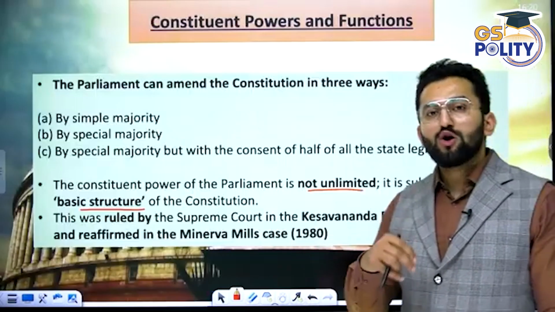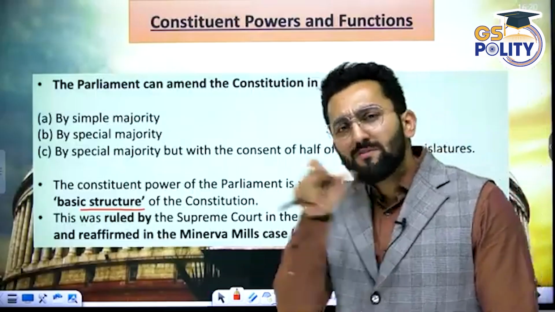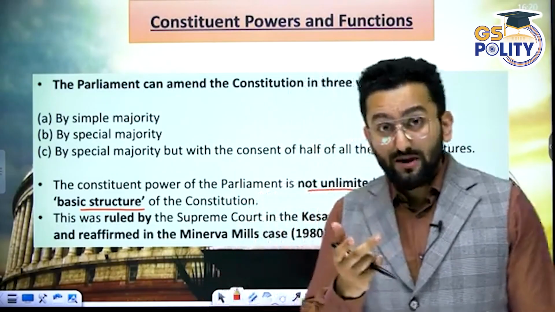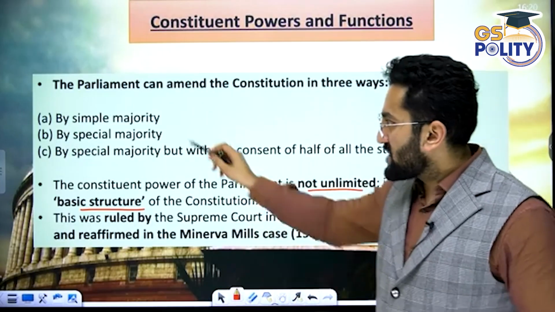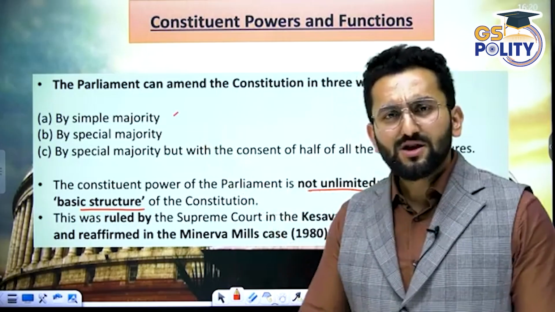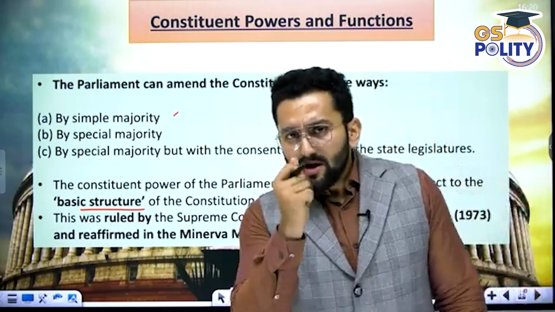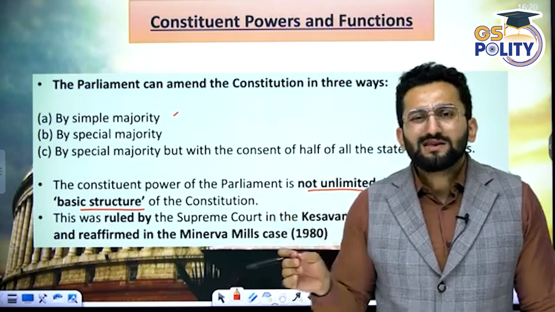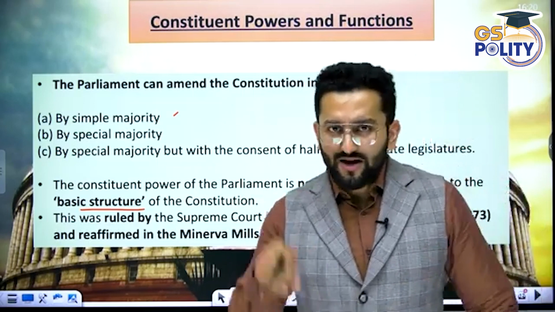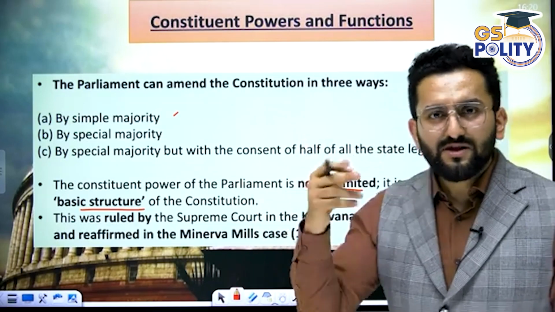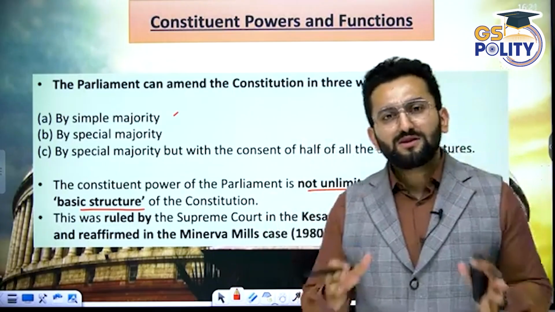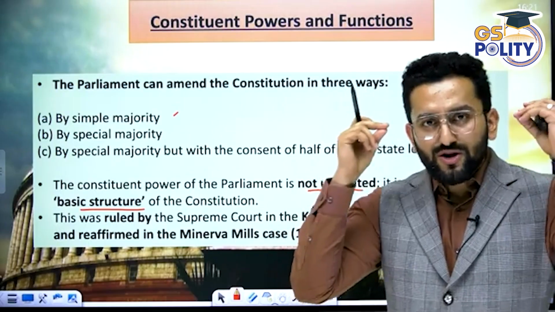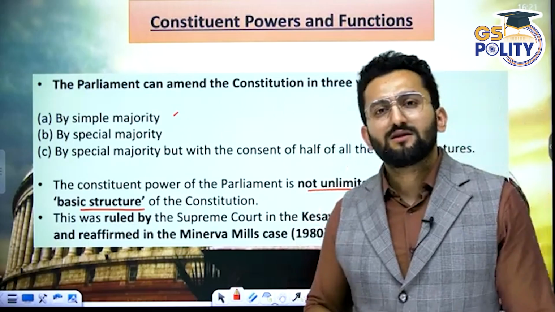Clear? Now, constituent power. It means we are talking about the amending power of the Constitution. Who can amend? Parliament. So Parliament can amend using three kinds of majorities. One is simple majority. Example. Can you just give me an example in which kind of amendment simple majority is used? Any one example in comments. Come on, let's think, recollect. Purpose is not just to make you understand. Purpose is to make you master. And for mastering, you need to reconnect, reflect.